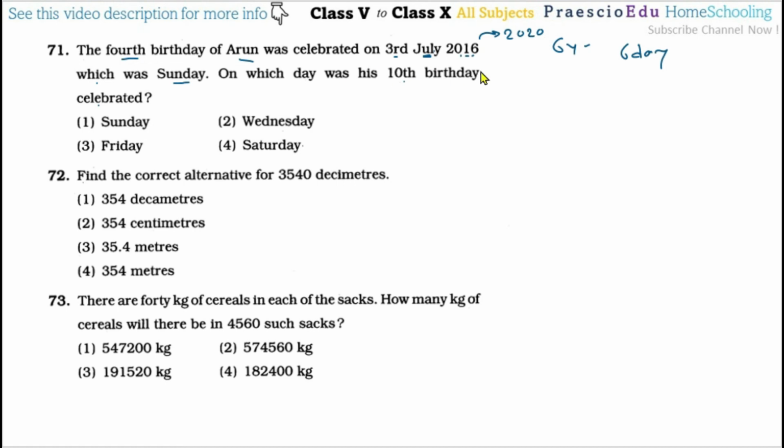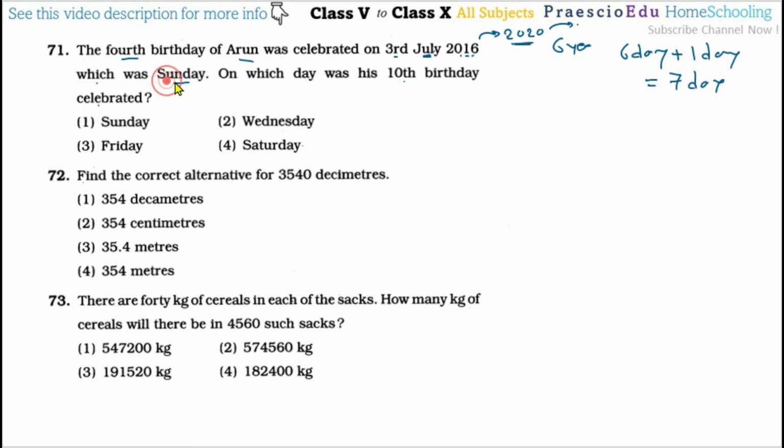There are only 6 years of calculation we are doing. After this one, again 4 years means that is 8 years, but we are not considering that one. Only one leap year we have to consider, means again we have to add one day here. Okay, so there is a total of 7 days we have to consider.